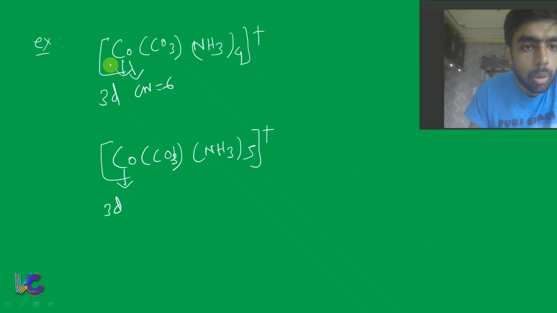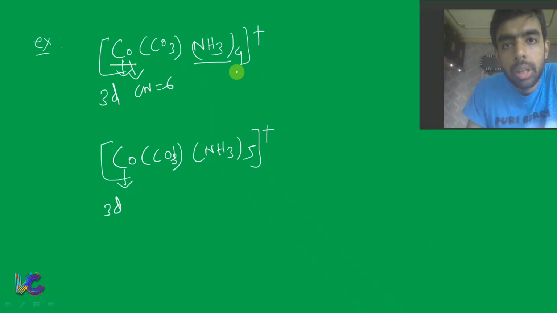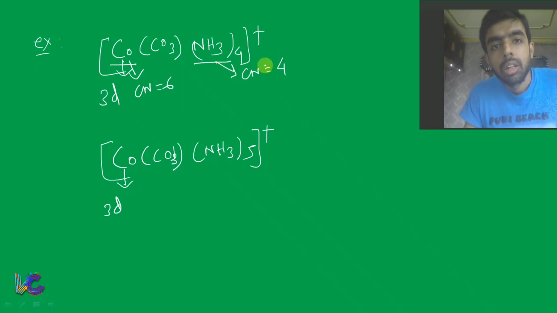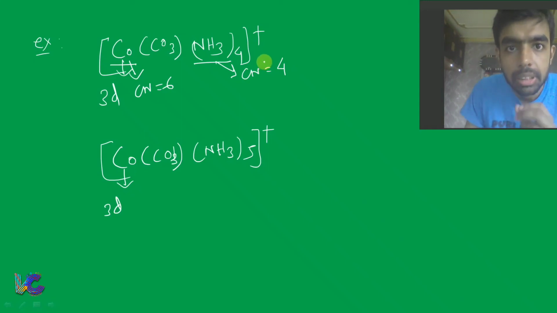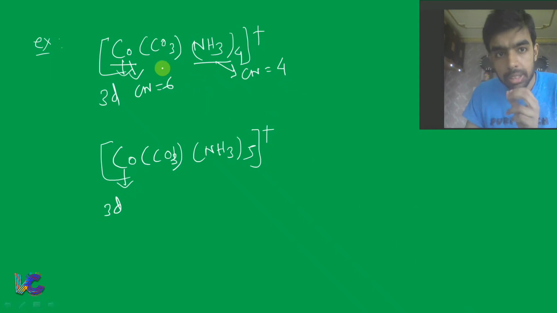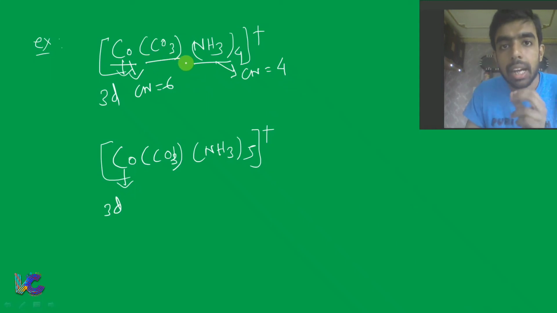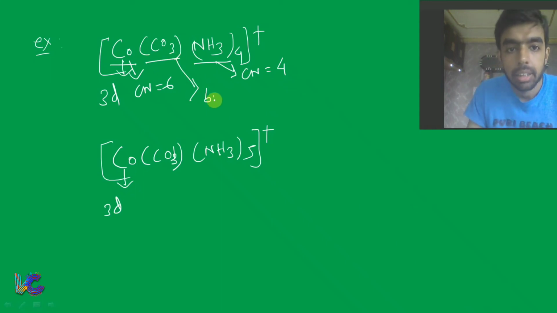Now in this compound there are 4 NH3 attached with the central metal atom, that means coordination number 4. Cobalt generally shows coordination number 6, so to make coordination number 6, this CO3 will act as a bidentate ligand.